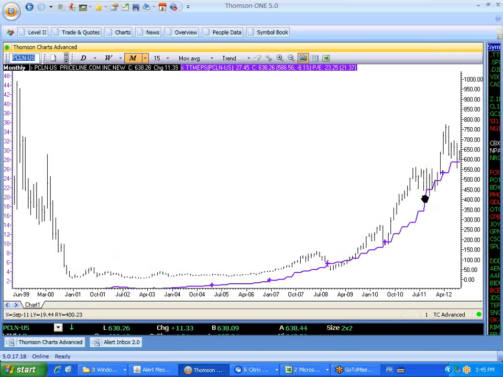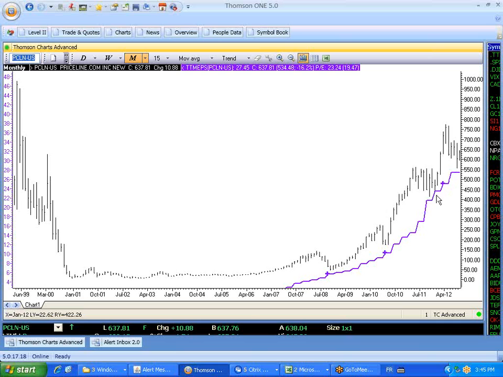So we're not taking the normal low end of the range here. We're actually going a little bit lower than that because we think if Priceline sold off, you would see it down to 540, maybe even 530. So we want to be conservative in our estimate of where to buy this.